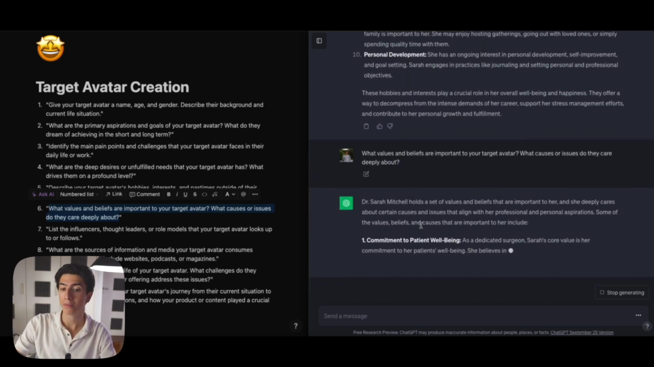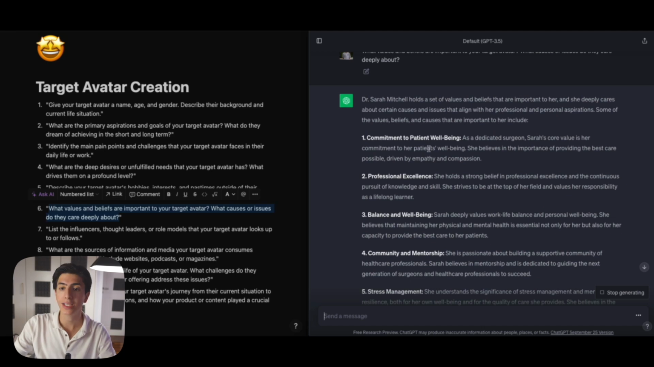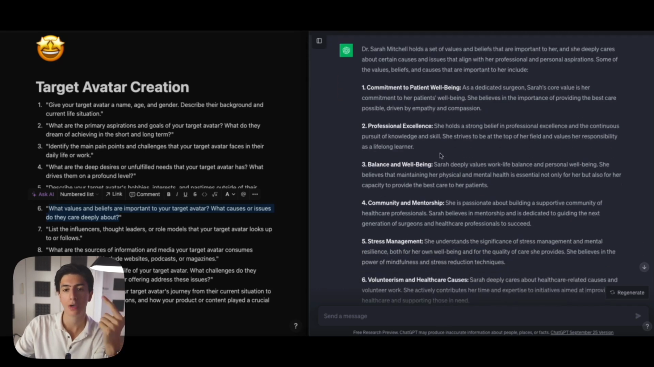Dr. Sarah Mitchell holds a set of values and beliefs that are important to her, and she deeply cares about certain causes and issues that align with her professional and personal aspirations. Some of the values, beliefs, and causes that are important to her include commitment to patient well-being, professional excellence, balance and well-being, community and mentorship.